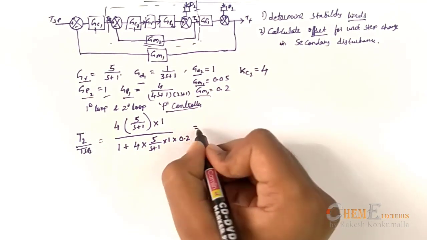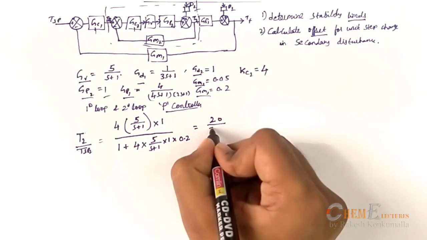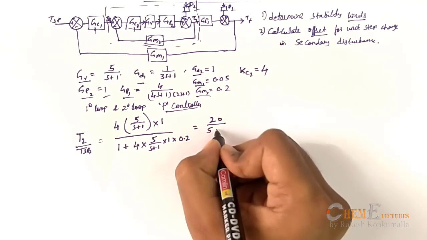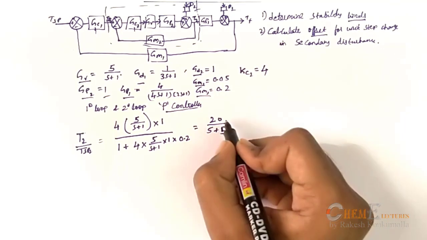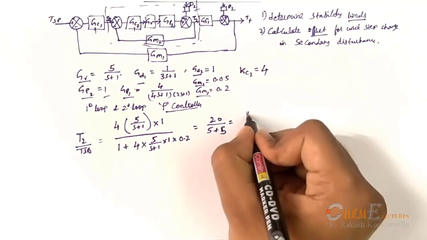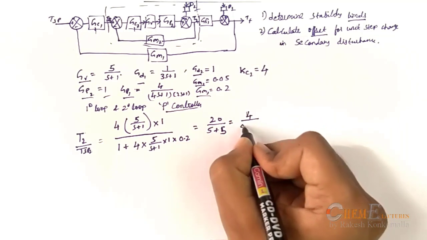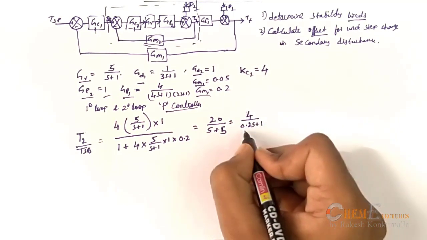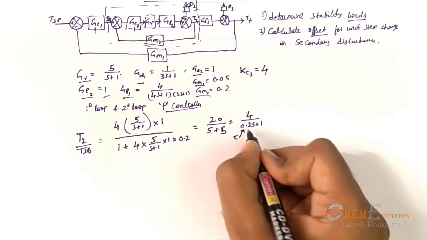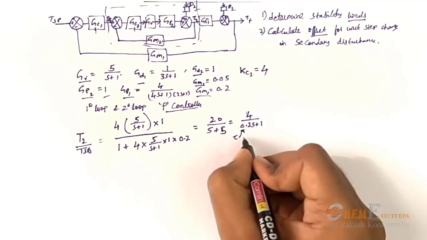So from this, if you reduce this equation, it will be 20 by (s plus 1)(s plus 5), which will be further reduced to 4 into 0.2 s plus 1. Now here the time constant is 0.2 minutes.